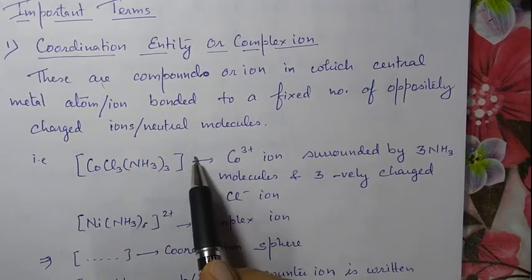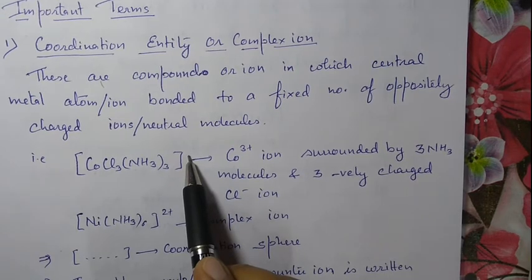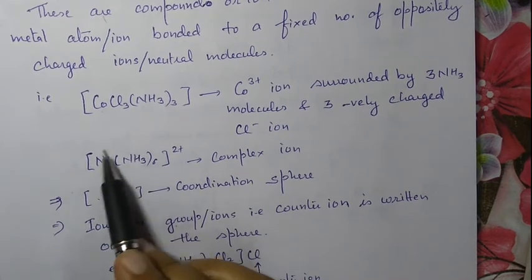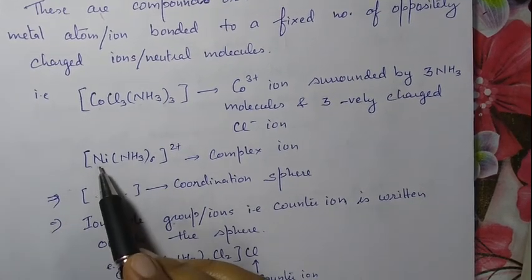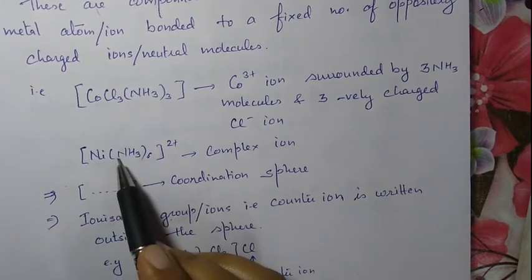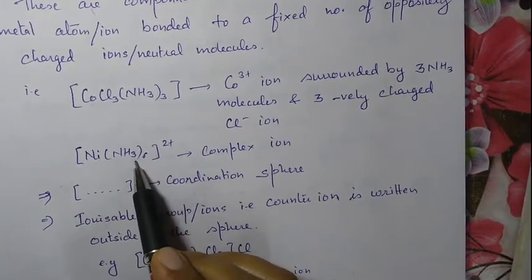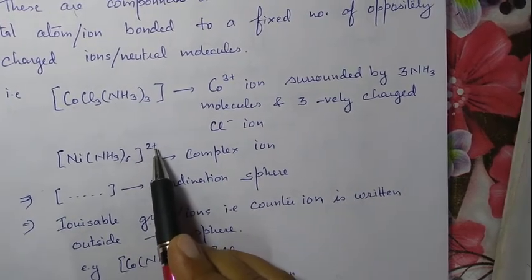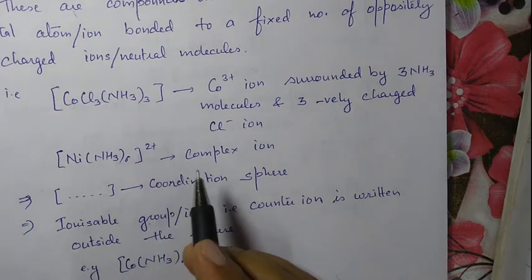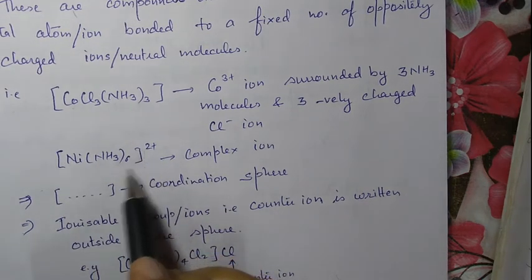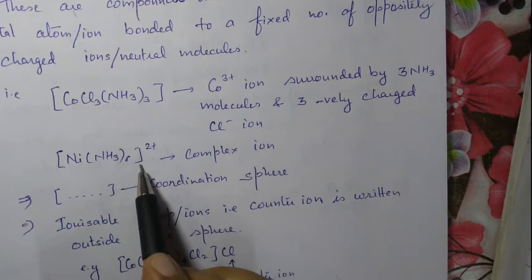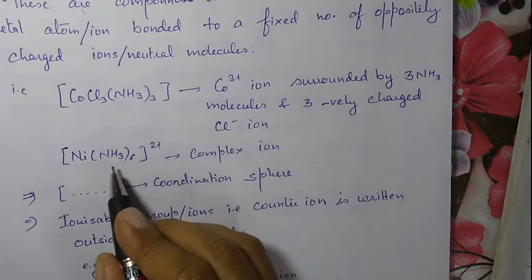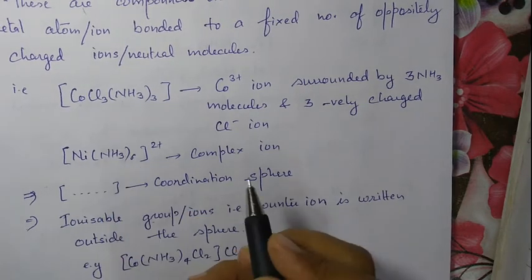It is not cationic, not anionic, but this one is a complex ion, a complex cation, where nickel is surrounded by 6 NH3 molecules. NH3 is a neutral molecule, and the charge over this sphere is plus 2. This sphere is called the coordination sphere. This one is the central metal ion, and this one is called ligand.